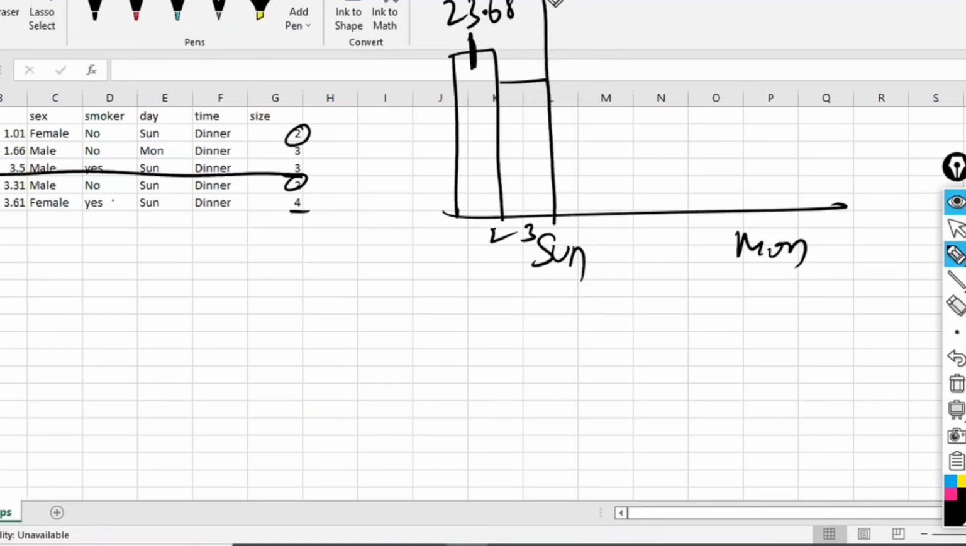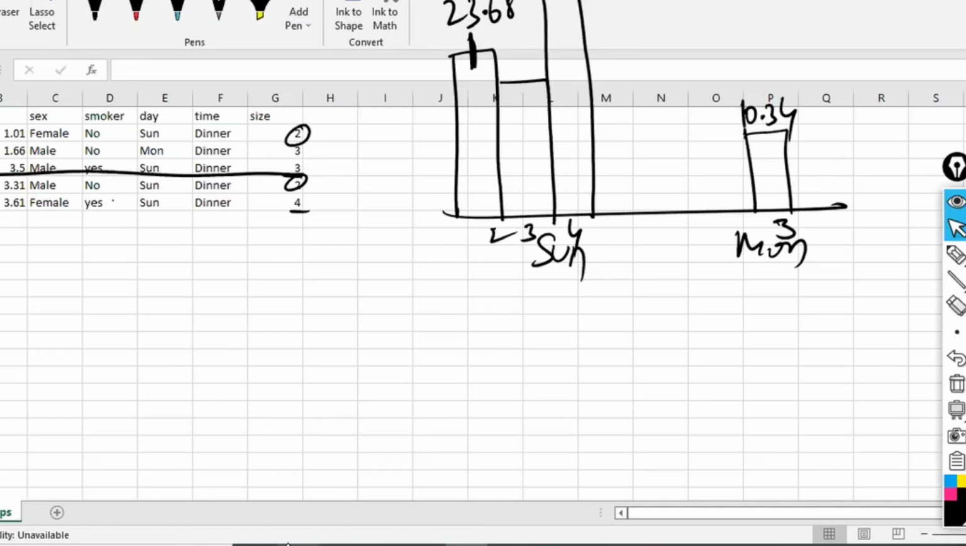Next, on the same Sunday, size 4 is there with 24.59, so it should be higher than this one. How many bars are there in this? Again, 1 bar only. Now, for Monday, you have only one bar, for the size of 3 only, not for 2 or 4. That size has a height of 10.34. You are going to get it like this.